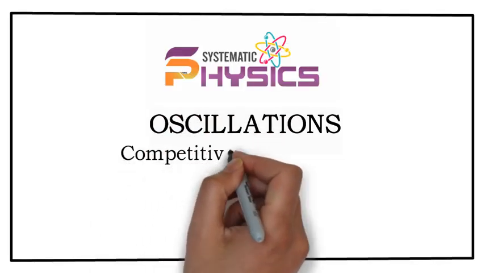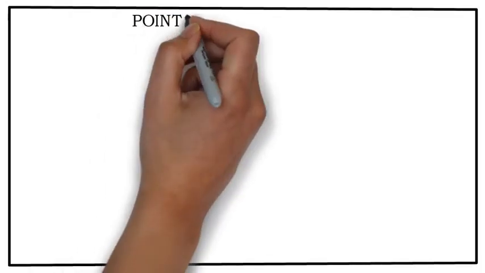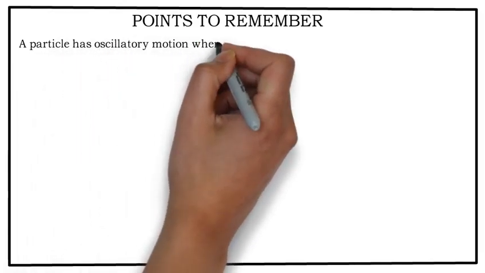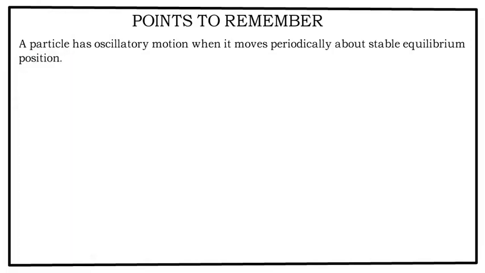Oscillations, Competitive Exam Corner, Level 1, Set 1. Points to remember. A particle has oscillatory motion when it moves periodically about a stable equilibrium position.